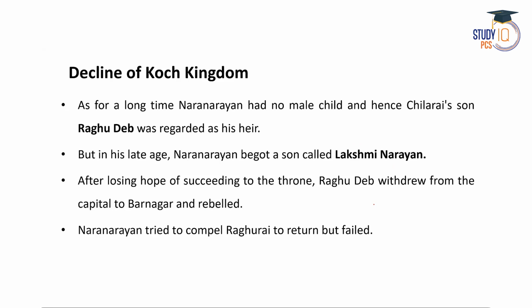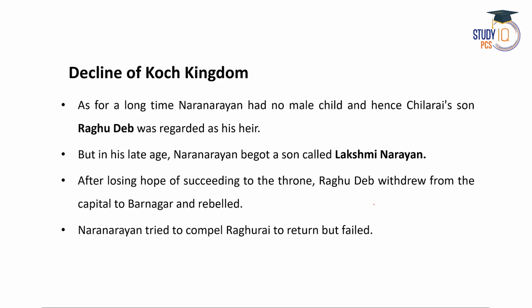Now let us discuss the decline of the Koch Kingdom. For a long time Naranarayan had no male child or son, and that is why Sila Rai's son Raghudev was regarded as the heir, or the next king of the Koch Kingdom after Naranarayan.